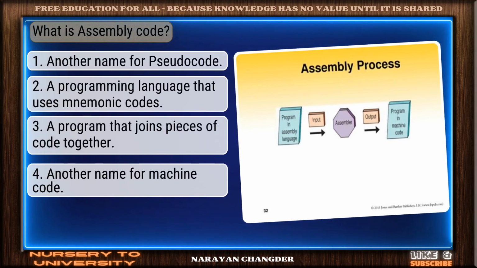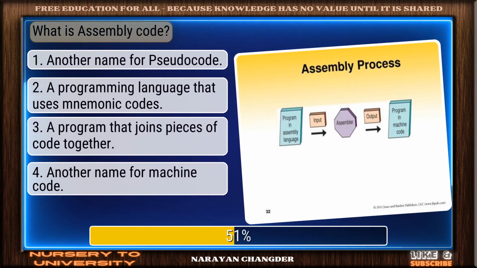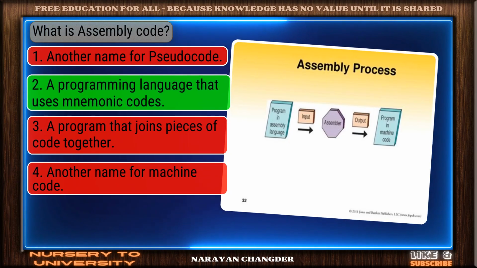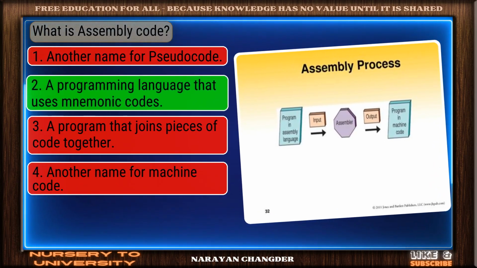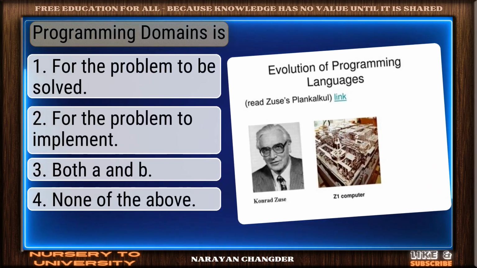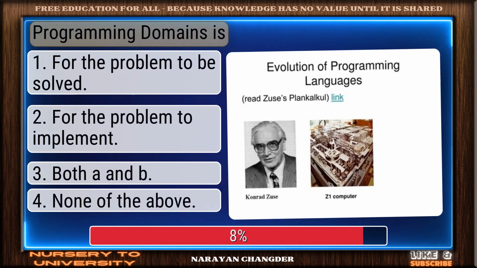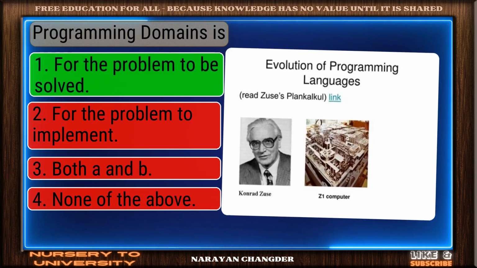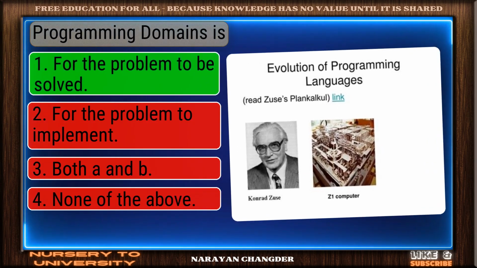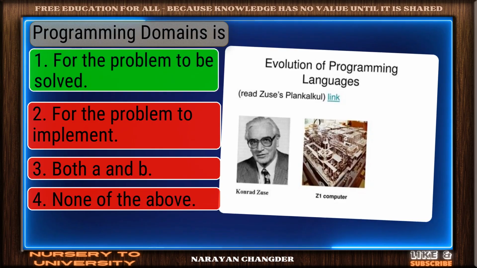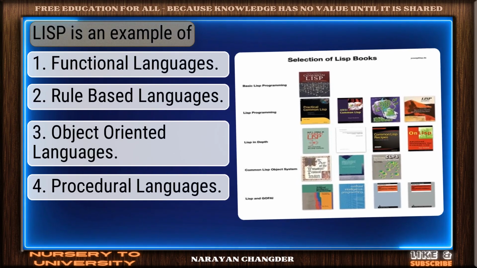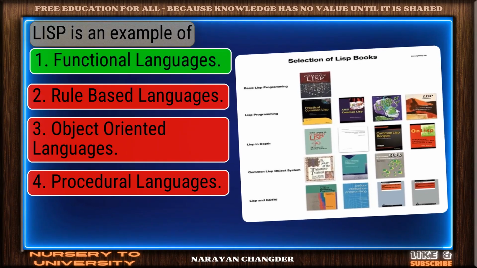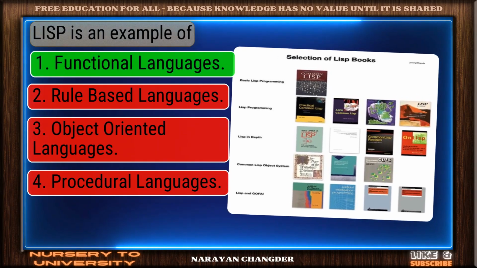Question number 66. What is assembly code? Great job. A programming language that uses mnemonic codes is the accurate answer. Question number 67. Programming domains is. Nice selection. For the problem to be solved is the correct and valid answer. Question number 68. Lisp is an example of. Strong choice. Functional languages is the right answer.